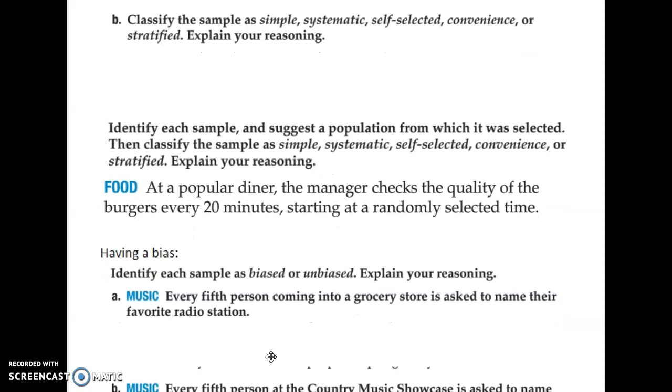Next is going to be a popular diner, where the manager checks the quality of burgers every 20 minutes, starting at a randomly selected time. So the population, well, what are we checking? Burgers. The population is all burgers. The sample is going to be the burgers checked every 20 minutes. The sample is the ones that you check, or the people that you talk to. So this time the sample is burgers every 20 minutes. Because there does appear to be a system to it, every 20 minutes he's checking the burgers, this one would be systematic.